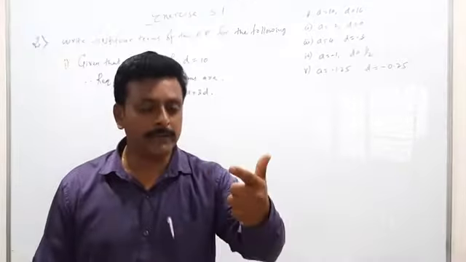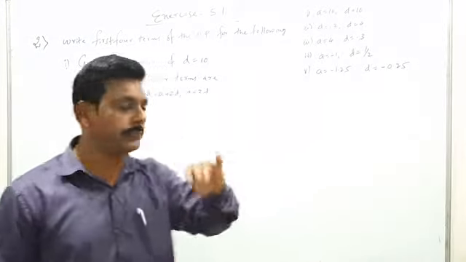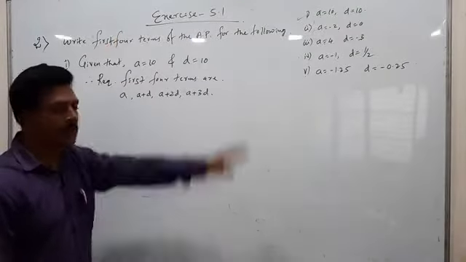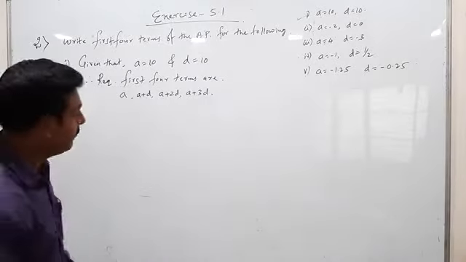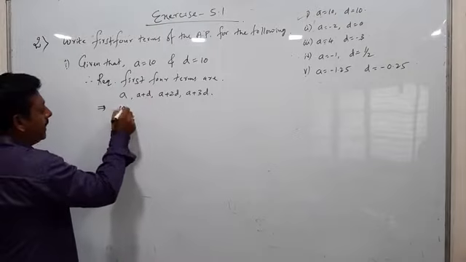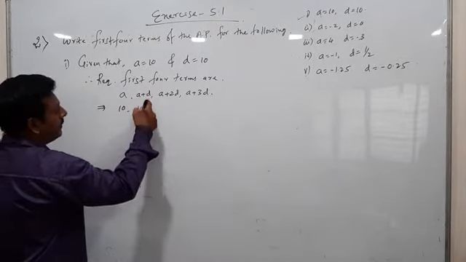A plus D, A plus 2D, A plus 3D. 1, 2, 3, 4. First 4 terms. You have the value of A. D value is also ready. Only take them, substitute in that, then you will get the required 4 terms. So this implies what is A? A is 10, comma. A is what? 10 plus what is D?